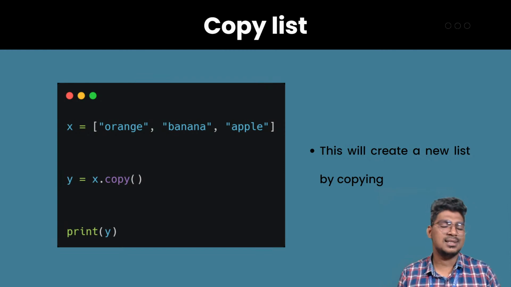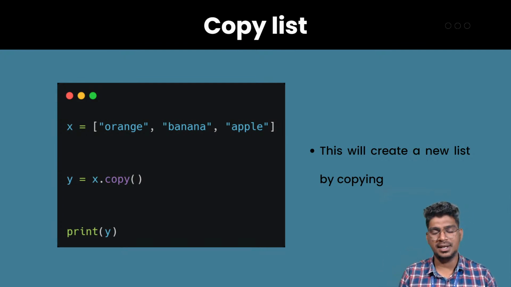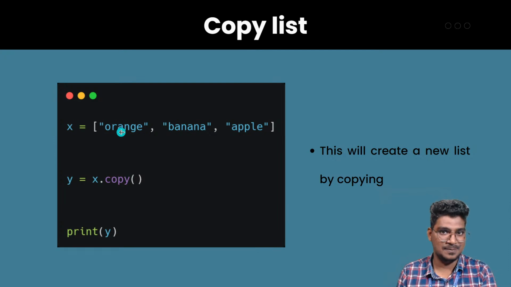Then copy list. This will create a new list by copying. Once you change the y variable, it changes only y and does not affect x. Can you understand what I'm saying? Yeah, I hope it's clear.